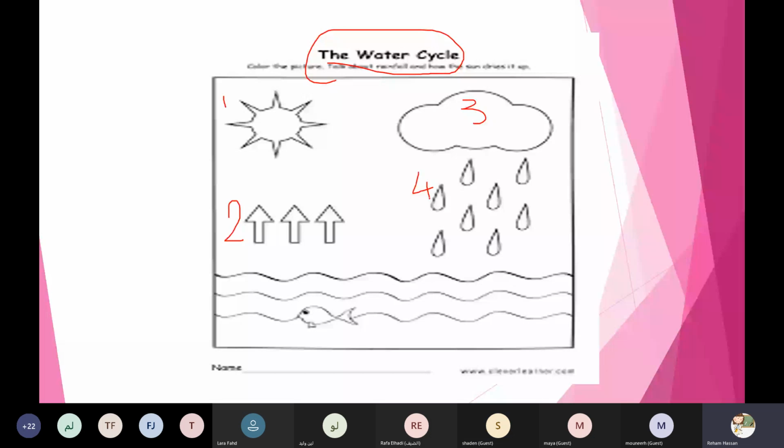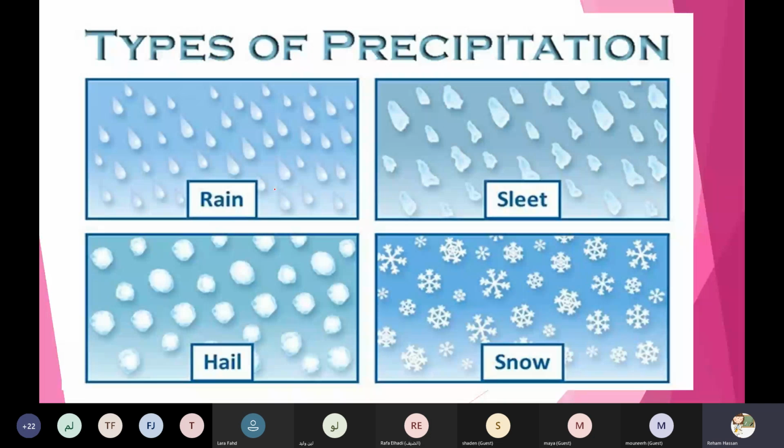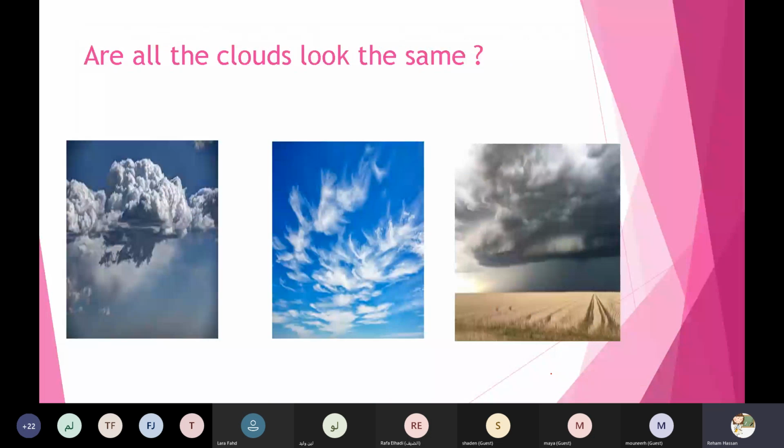Thanks a lot, honey. And what are the types of the precipitation? Maybe rain or... yes, Jana Salim, maybe rain or hail. Amazing. Rain, hail, sleet, and snow. Thanks a lot, honey. You are amazing. Thanks for all of you, grade 2. Grade 1, sorry.